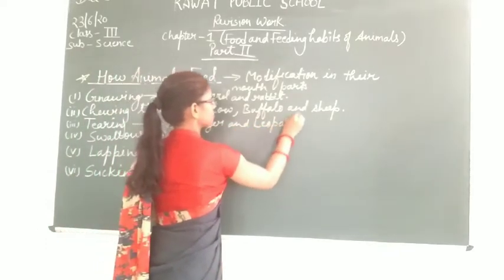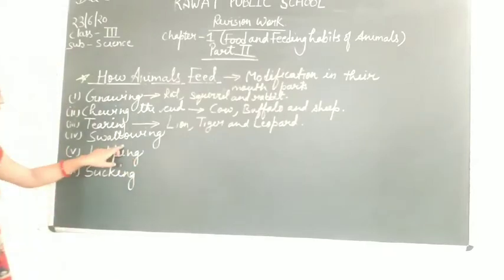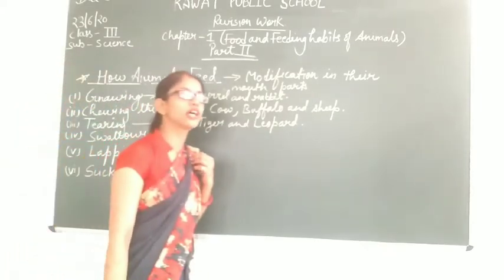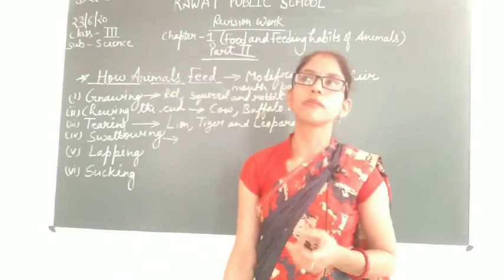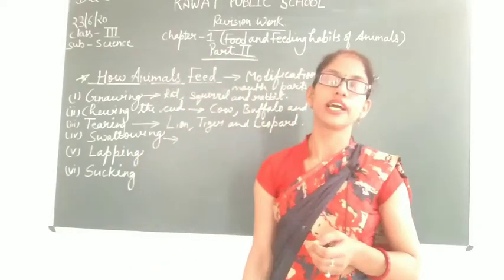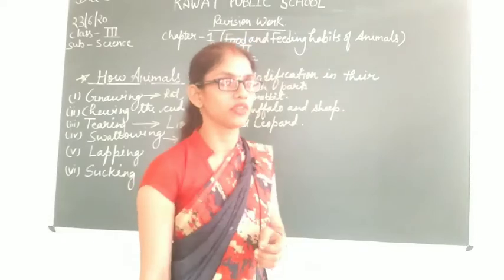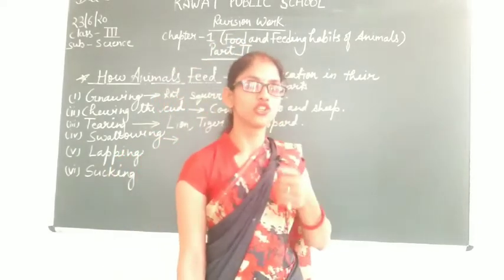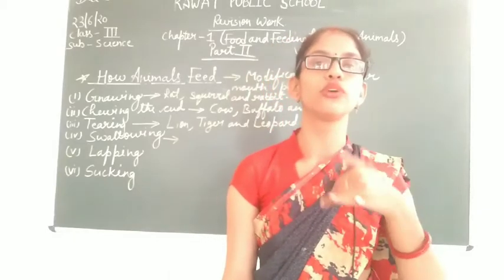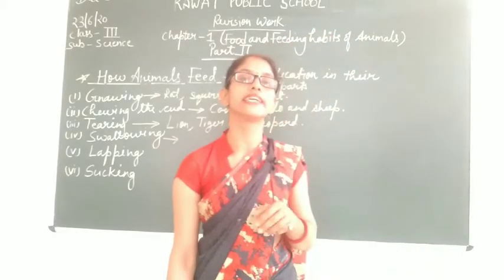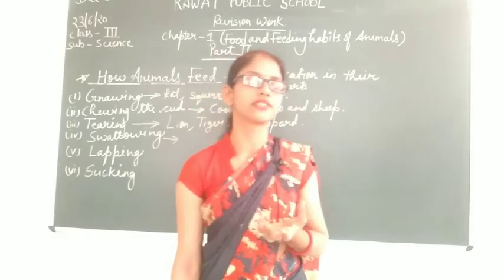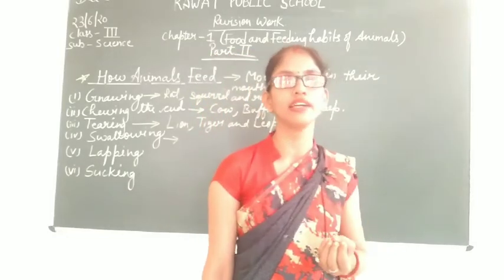The next category is swallowing. So in swallowing, what happens? In some animals there are no chewing and biting teeth, so they swallow their food as a whole and later it gets digested in the stomach with the help of digestive juices which are secreted in their stomach.